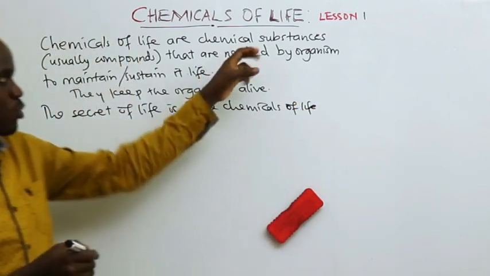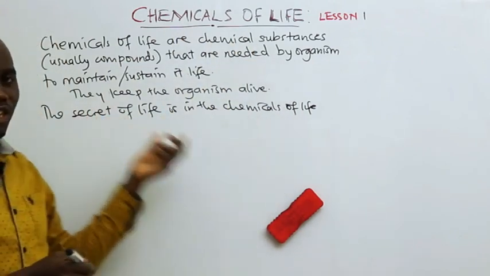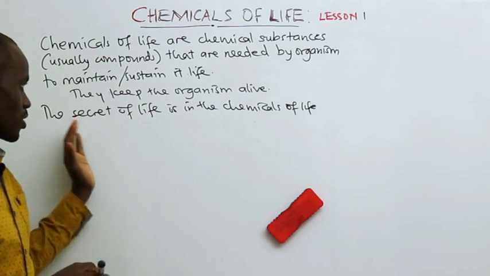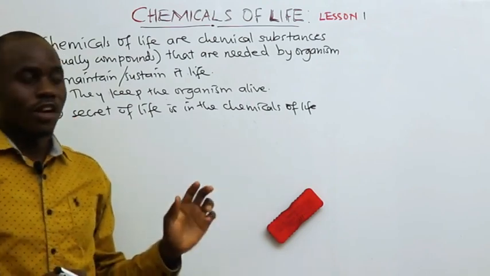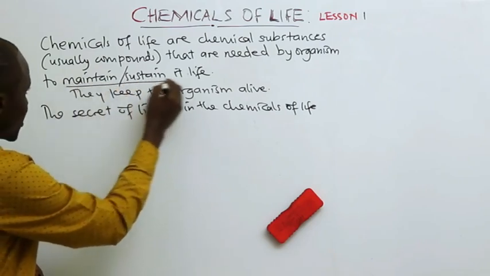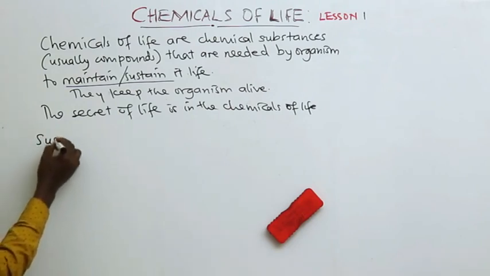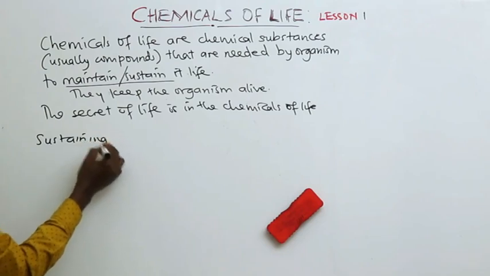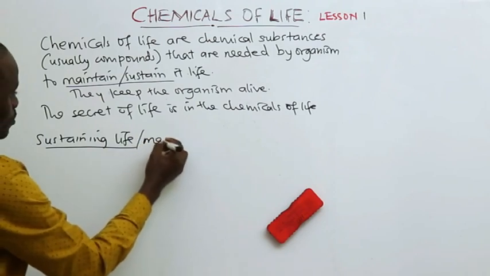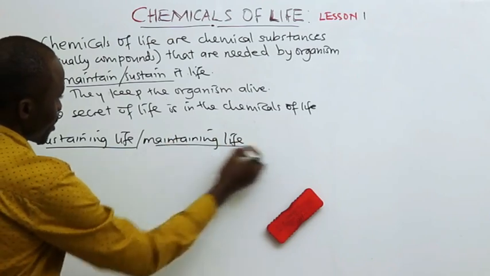So in order to understand what real life is, it is very important for us to understand what these chemicals are, because they are the ones that make up the life of an organism. So they have the secret of life. And we can further understand what it means to sustain or to maintain life.